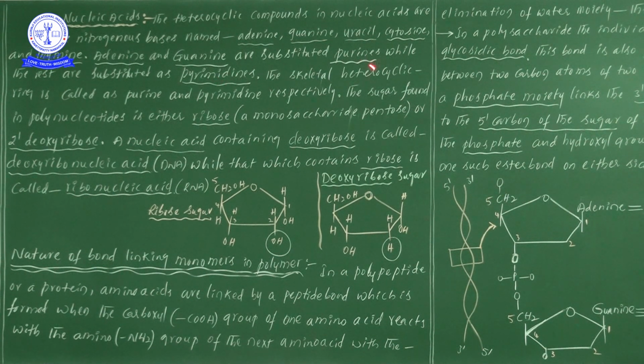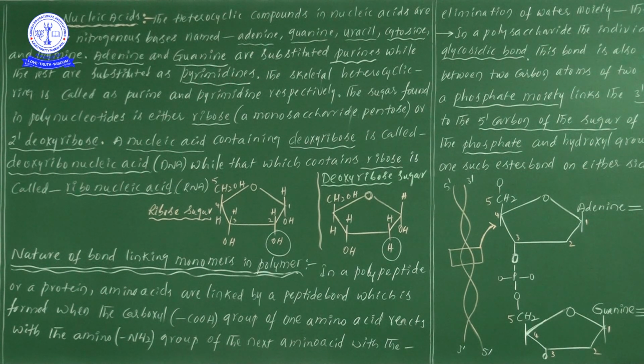Now, purines. Out of the 5 types of nitrogen bases, what are the purines? Here, in the third line, you see adenine and guanine are considered as purines. Which ones? Adenine and guanine. Adenine and guanine together we consider under purines, whereas the rest are considered as pyrimidines.